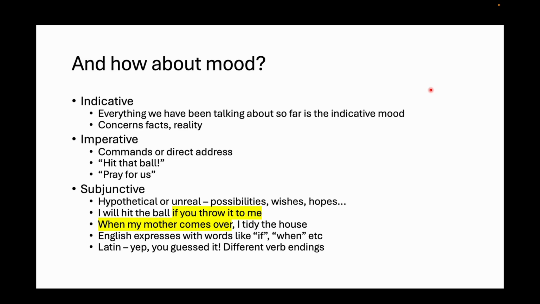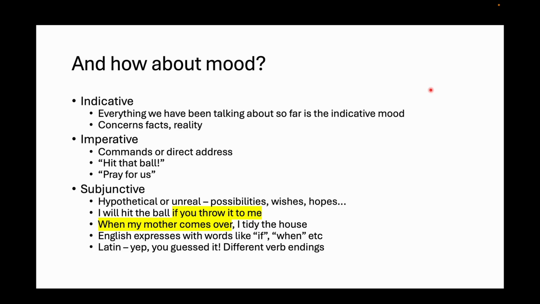which is a bit crazy for English speakers to get their heads around often, because we tend to deal with subjunctive concepts using words like if and so forth. But the subjunctive mood talks about hypothetical or unreal situations, things that are like possibilities, wishes, hopes, etc. So I will hit the ball is indicative, but if you throw it to me is a subjunctive clause, right?